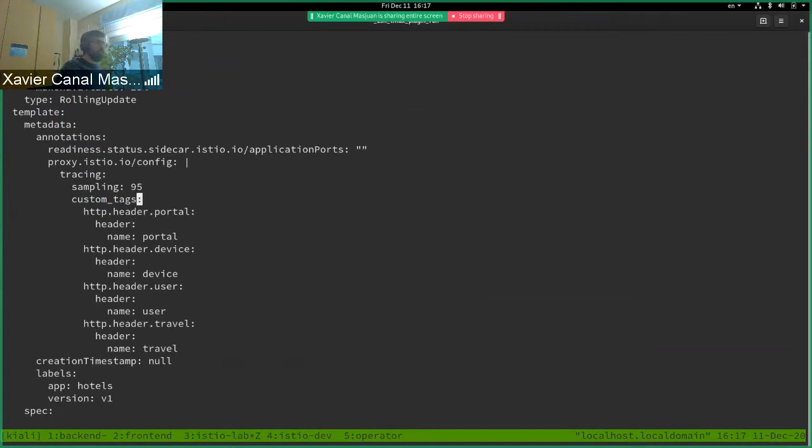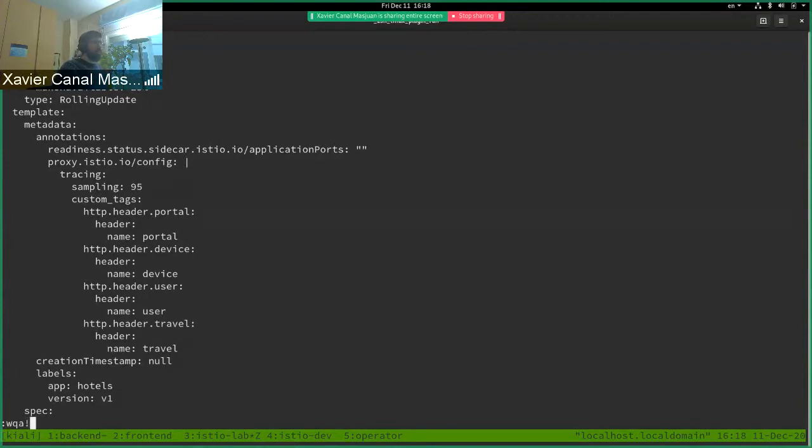You can also increase the sampling rate. This 95% is just for demo purposes, so I can show you more samples, not just one in every 10,000.